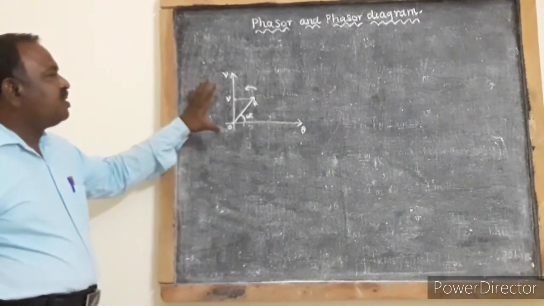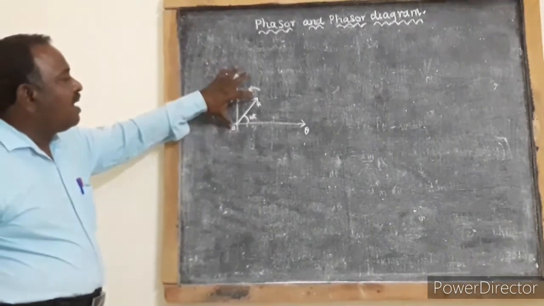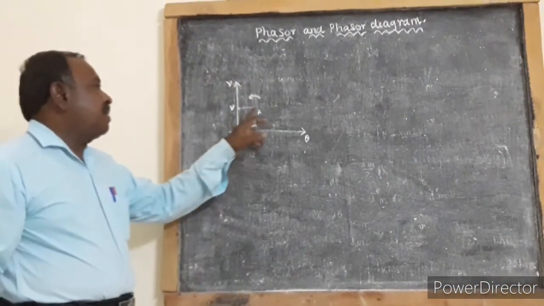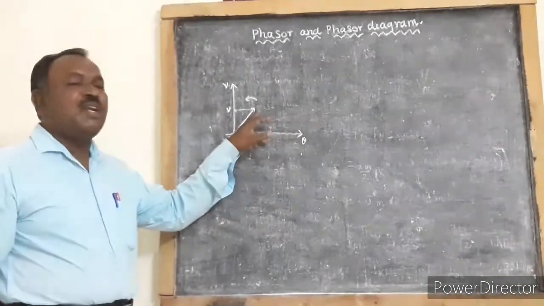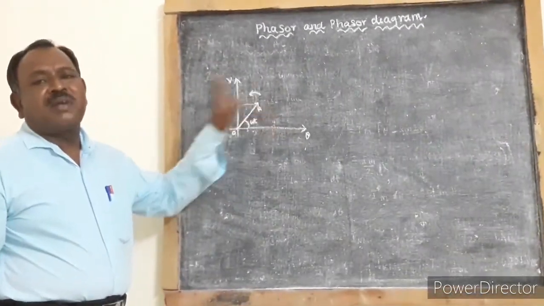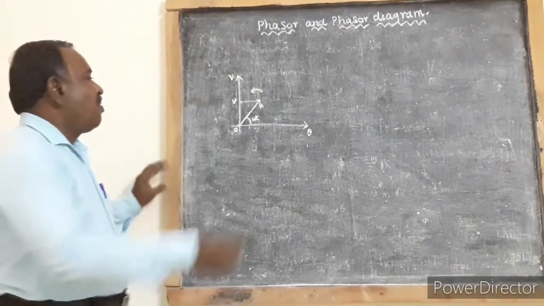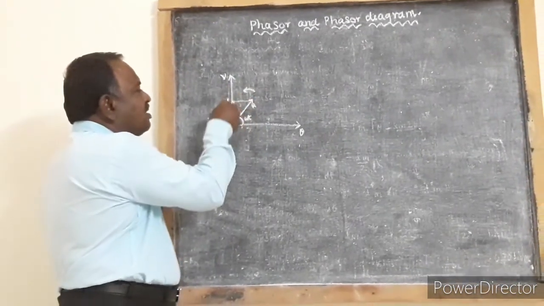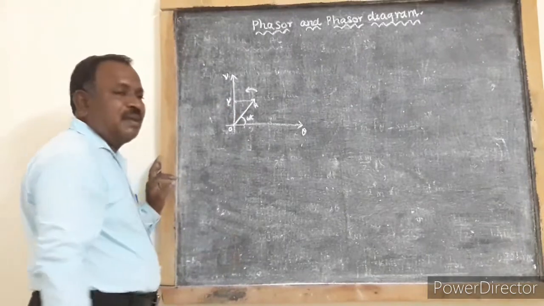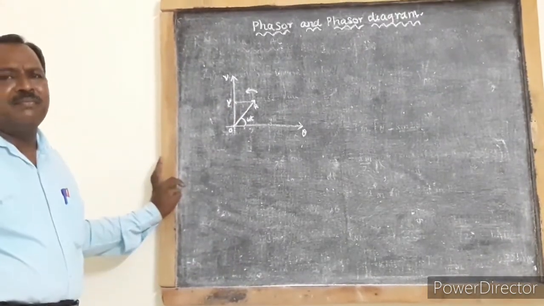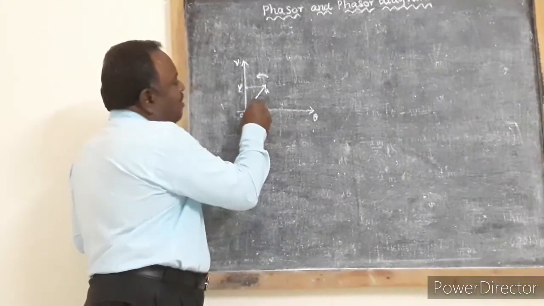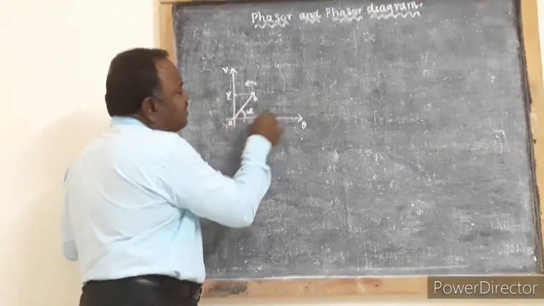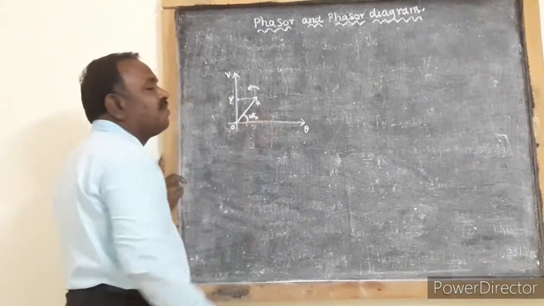So these are the things you have to follow. The length represents the amplitude, the maximum value of the voltage or current. The projection of this phasor along the vertical axis gives the instantaneous value. The angle made by this phasor with the reference line gives the phase angle.